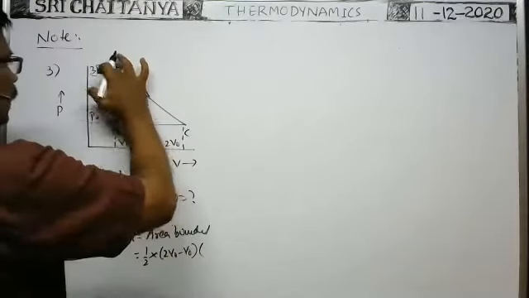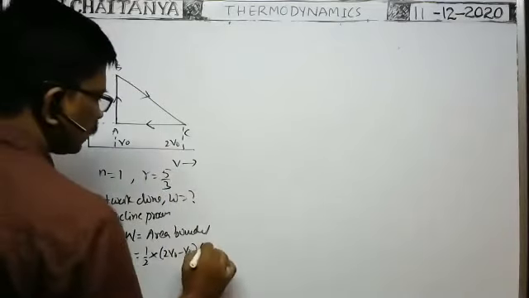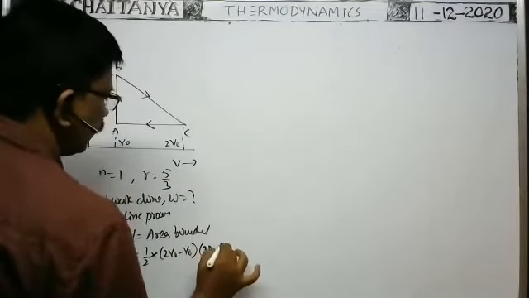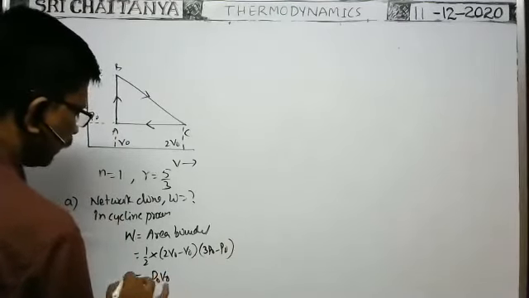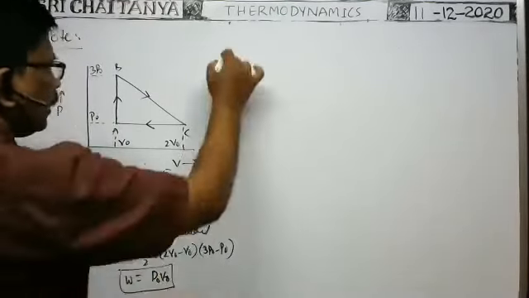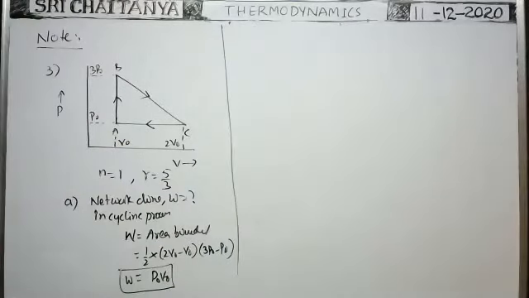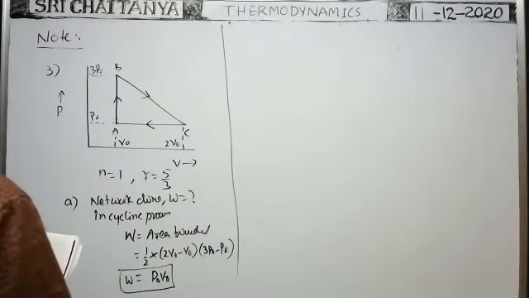Height means this one. 3P0 minus P0 is this height. So half into (2V0 minus V0) into (3P0 minus P0), therefore P0 V0 is the net work done in the cyclic process.